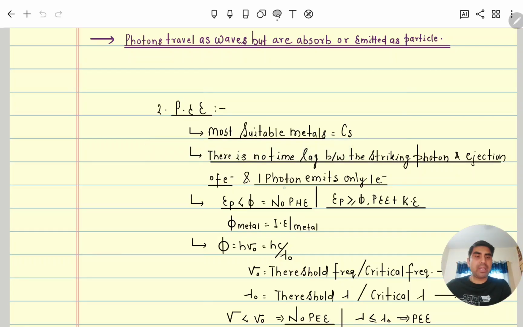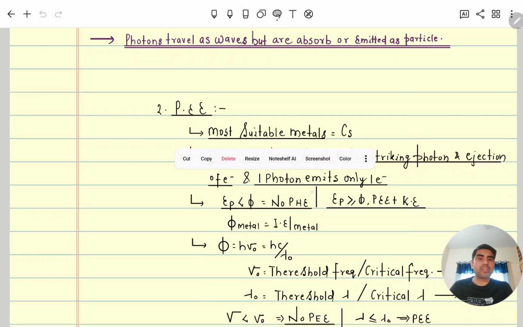This postulate we need to keep in our mind. There is no time lag between the striking of photons and the ejection of electron. As soon as photons fall on the metal surface, a valence electron comes out from it. One photon emits only one electron. This is only its particle nature.